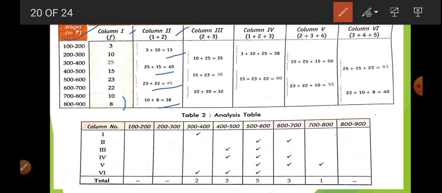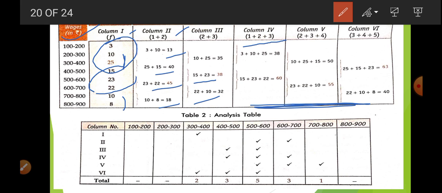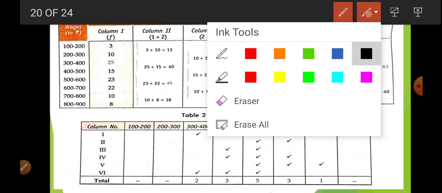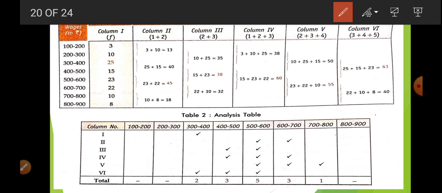Now in the third column we add the second and third frequencies. So 10 and 25, then 15 and 25, then 22 and 10. Now all these three columns are related to threes. So we start with 1 plus 2 plus 3, that is 3 plus 10 plus 25, then 15 plus 23 plus 22. Now it is time for column number 4.